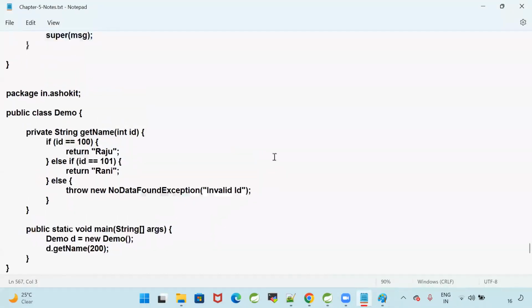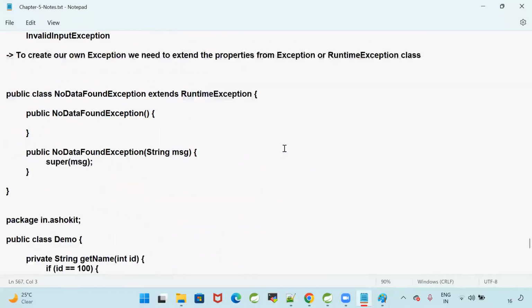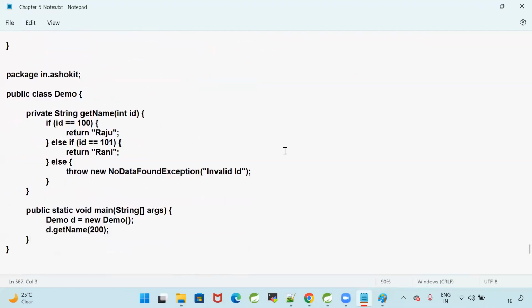Yes, guys, with this we understood what exception handling is. Still it is not completed. We need to understand the internals: how JVM is calling that method, what the stack trace is, and when JVM will look for exception handling. That I will discuss in tomorrow's session.